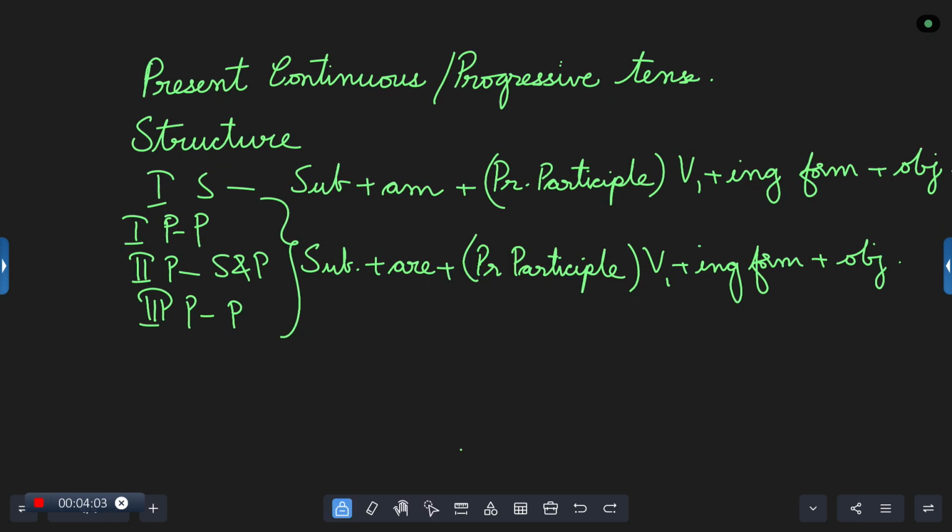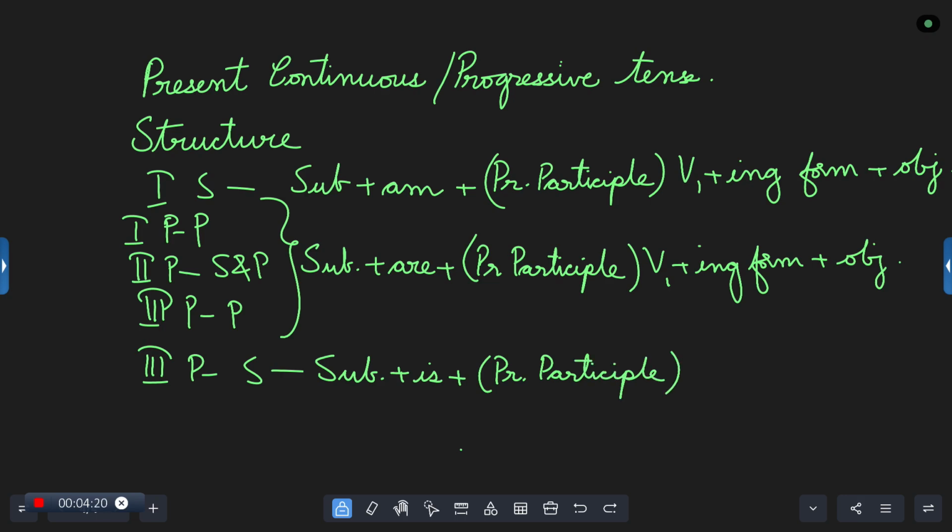And then the last one is third person singular. How do we write this? We take subject plus is plus present participle, or else we should remember it as V1 plus ing form.